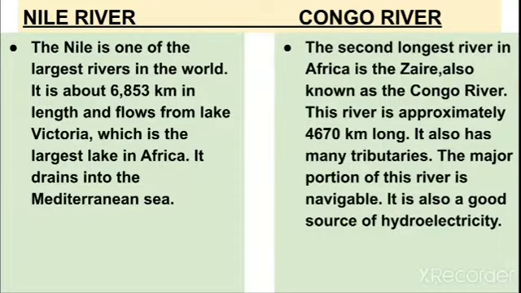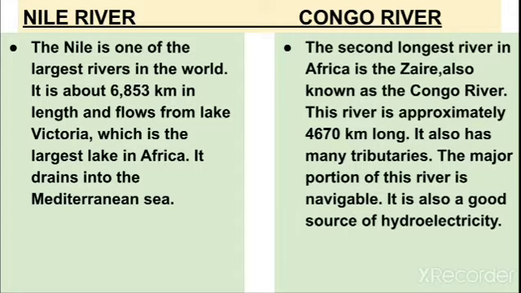Moving on to the next, differentiate Nile River and Congo River. So in the Nile River you will write, the Nile is one of the largest rivers in the world. It is about 6,853 km in length and flows from Lake Victoria, which is the largest lake in Africa. It drains into the Mediterranean Sea.